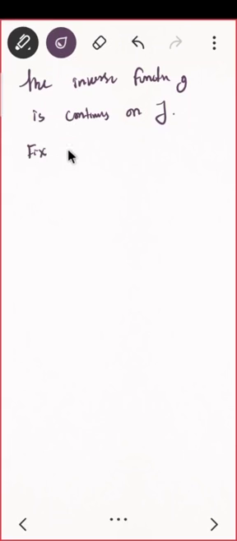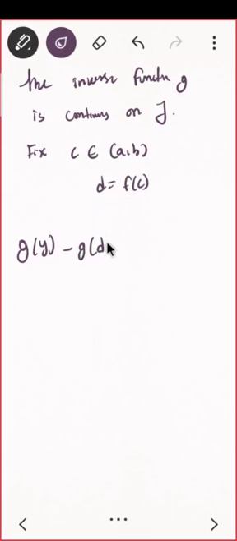Let us fix a point c which belongs to interval ab, and let us say d equal to f of c. Why I am using this, you will realize just now. So g of y minus g of d upon y minus d. What is this? I am just trying to get the derivative actually. I am trying to prove that the function g is differentiable. That is, I am trying to prove the third part.